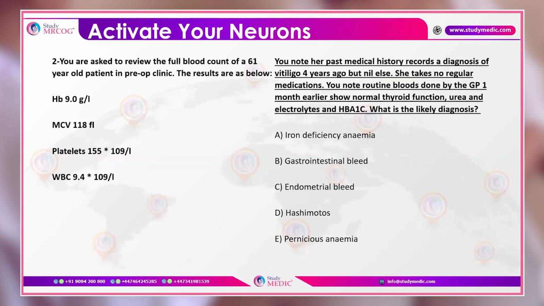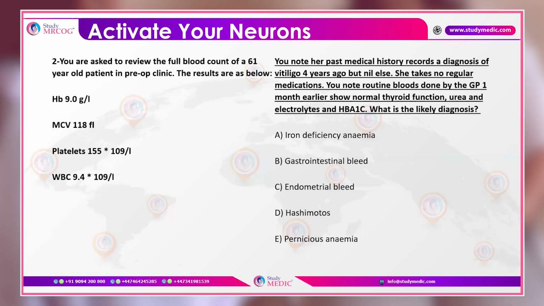The second question of the day says that you are asked to review the full blood count of a 61-year-old patient in the pre-operative clinic, and the results are Hb 9 grams per deciliter, MCV 118, platelets 155, and WBC count 9.4.